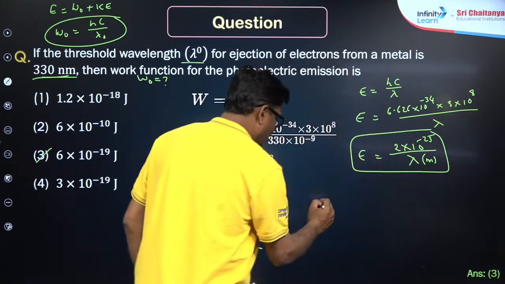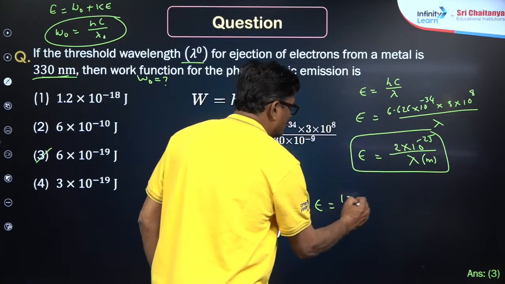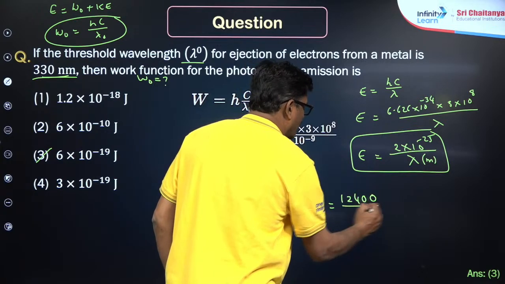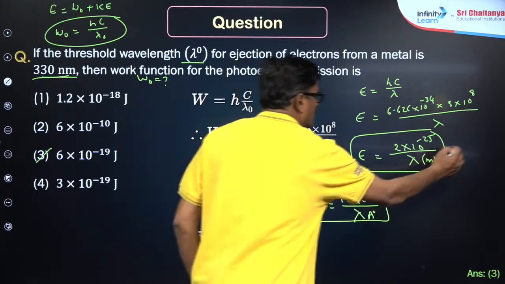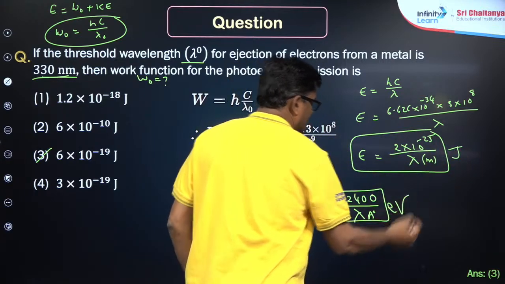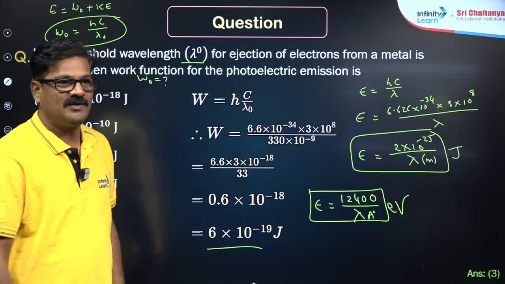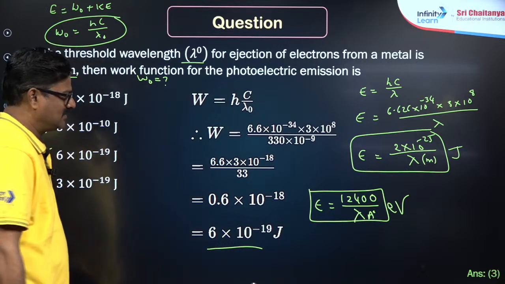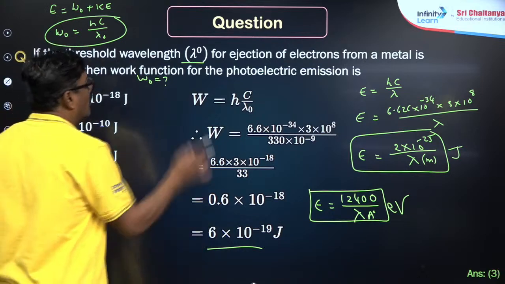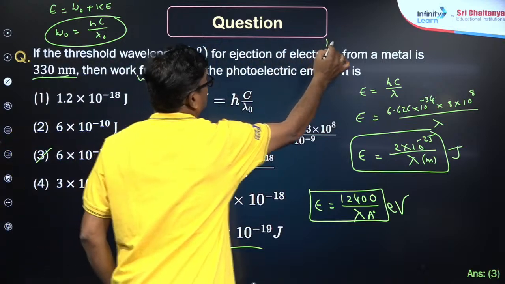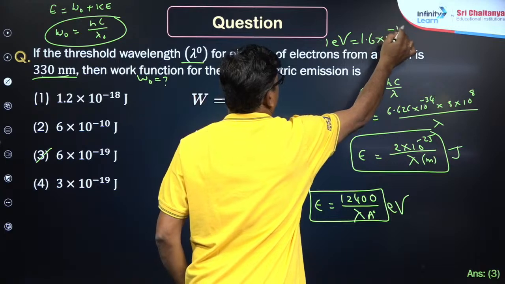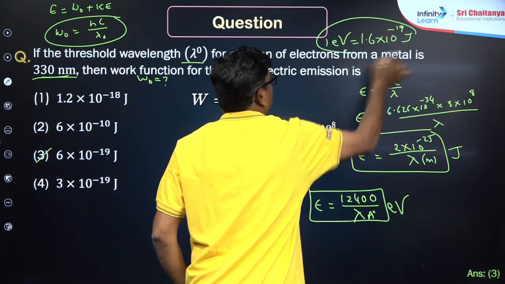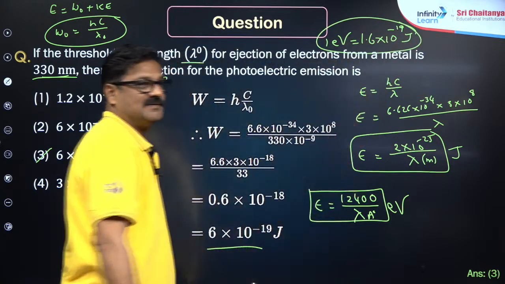This is one trick. Otherwise, E is equal to 12400 upon lambda when lambda is taken in angstrom units. You are going to get electron volt. And 1 electron volt is equal to 1.6 into 10 power minus 19 joules.